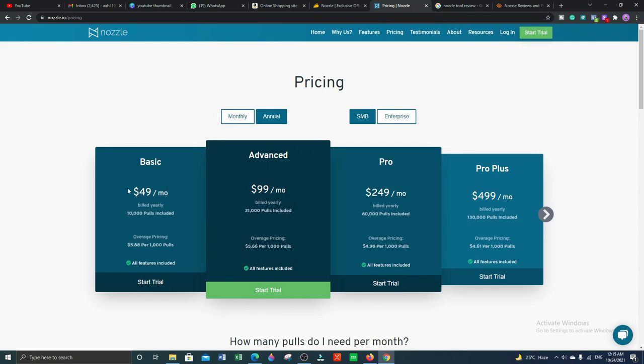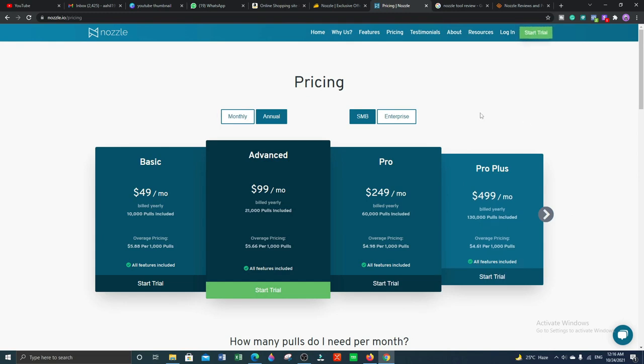If you go with the basic plan, you have to pay $49 monthly. If you go with the advanced plan, you have to pay $99 monthly. If you go with the pro plan, you have to pay $249 monthly. And if you go with the pro plus plan, you have to pay $499 monthly.